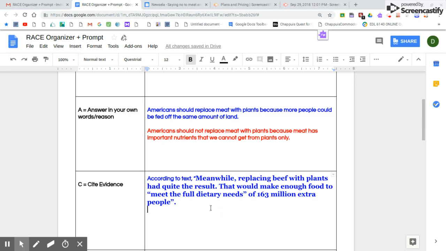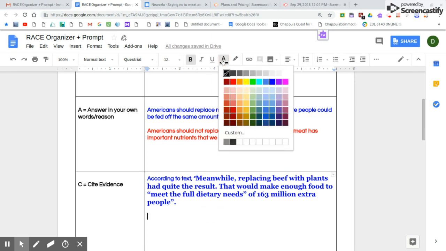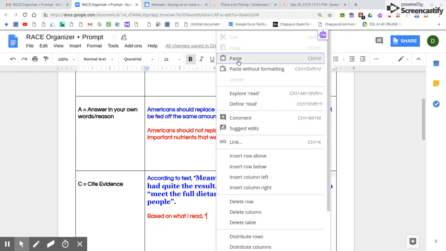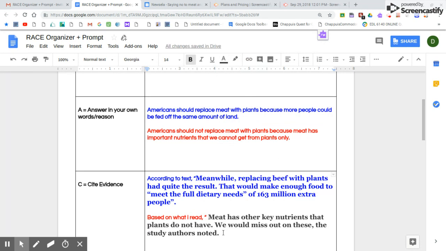And then I'm going to go down in my next box for evidence. And since I've already copied that text, I just need my evidence sentence starter, and then I'm ready to paste. So we use the evidence sentence starter according to the text in our argument 4. So I'm going to use a different one, and I'm going to say based on what I read. And then I'm going to paste my quote right into this square. And there I've got my quote.